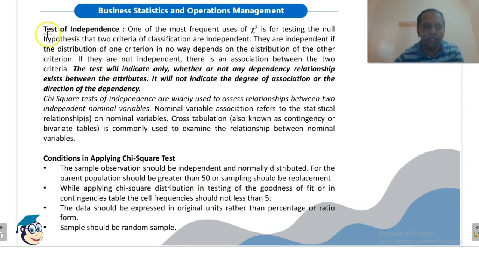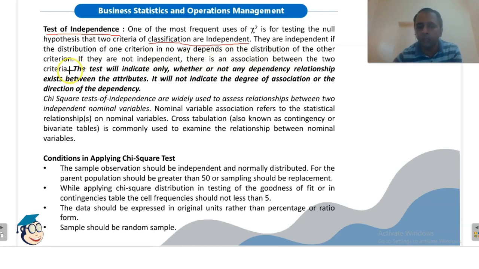Test of independence, this is also important. One of the most frequent uses of chi-square is for testing the null hypothesis that two criteria of classification are independent from each other. They are independent if the distribution of one criterion in no way depends on the distribution of the other criterion. If they are not independent, then there is an association between the two criteria.